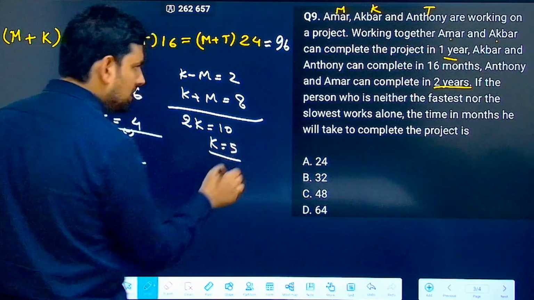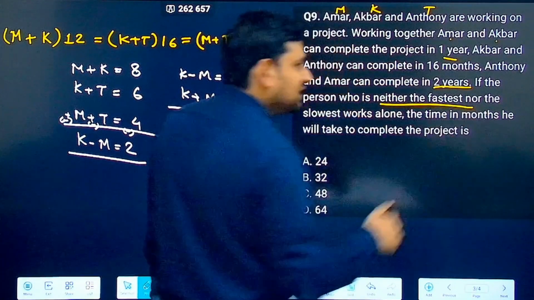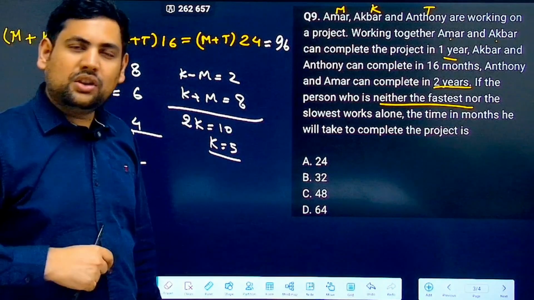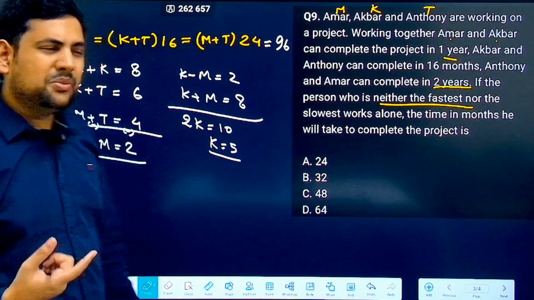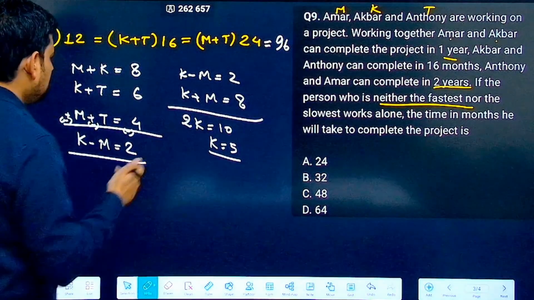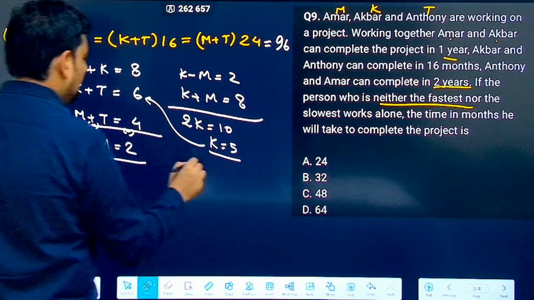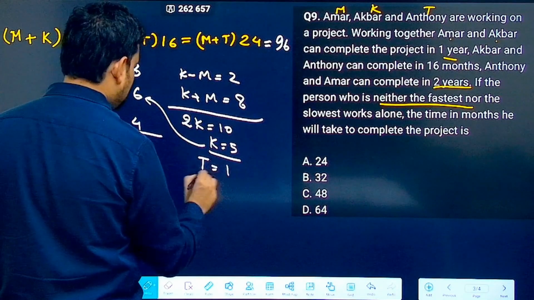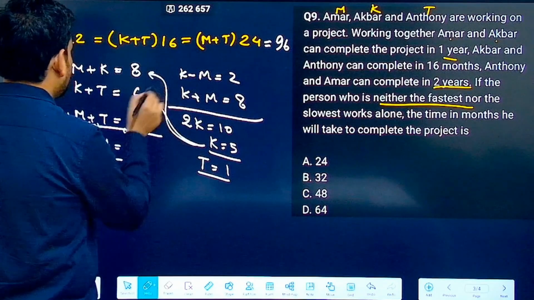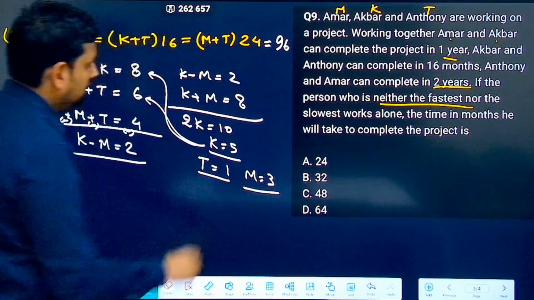I have to find all the values because it is asking me about the middle person who is not the fastest, not the slowest, how much time he will take. So first I need to find their efficiencies. So K is equal to 5. Now I can put it anywhere. Let's say I put it here. So then very clearly T is equal to what? T is equal to 1. And if I put it back here, then M is equal to 3.